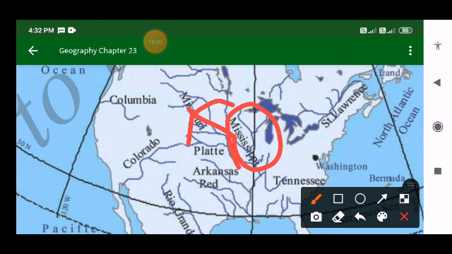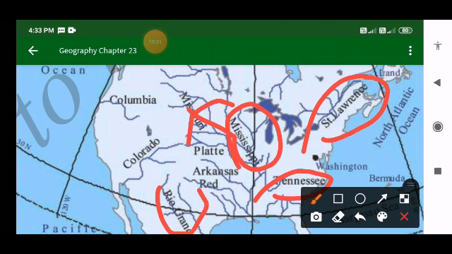So here, the Mississippi and its tributaries form the great river system of North America. Which river and its tributaries form the great river system of North America? The Mississippi. These together drain two-thirds of the area of the continent and finally flow into the Gulf of Mexico. Okay, the Mississippi and its tributaries finally join the Gulf of Mexico.